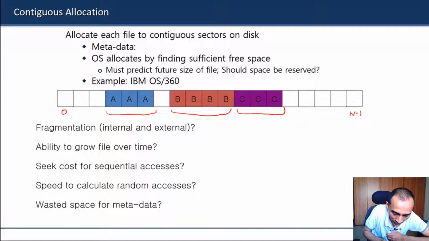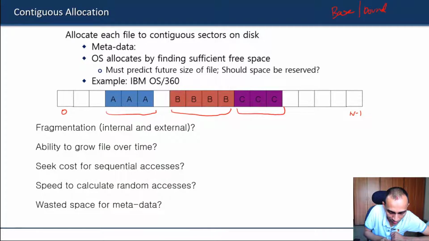So what will be the metadata information for each file in this case? What does the OS need to store in order to keep track of the location of these files in the disk? Base and bound. Yeah, as you have very quickly observed, it's similar to the base and bound approach that we have seen.